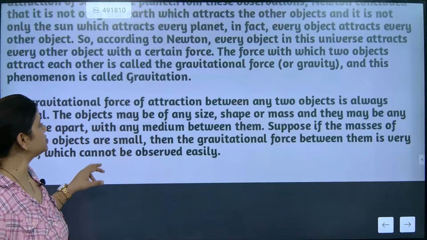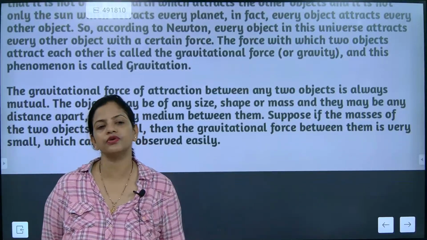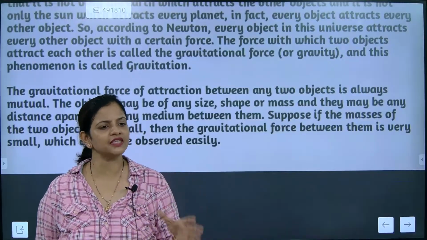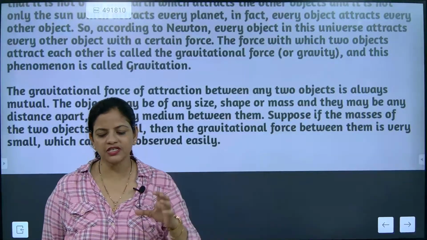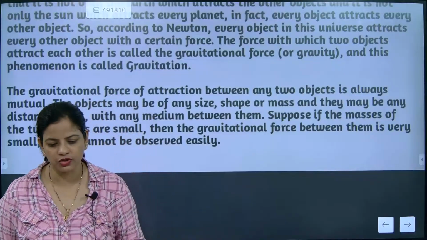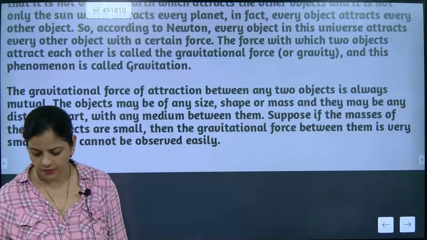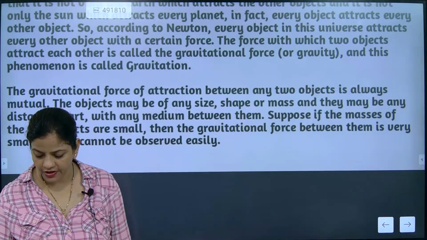Okay, now listen, we are exactly here in the gravitation chapter. Newton concluded that each and every object has some attractive force with which it is trying to pull each other, but actually they are not doing that. Understood, Rishabh? It doesn't happen. I hope you have understood.